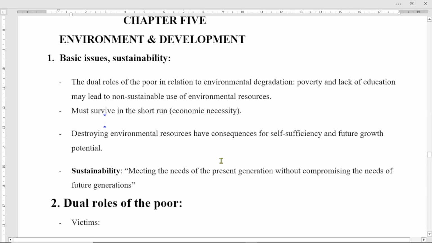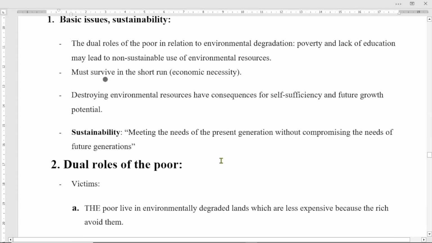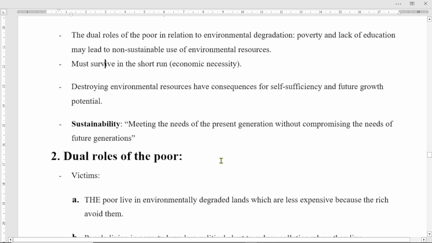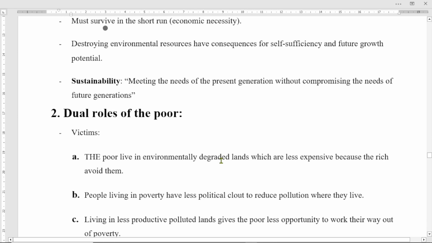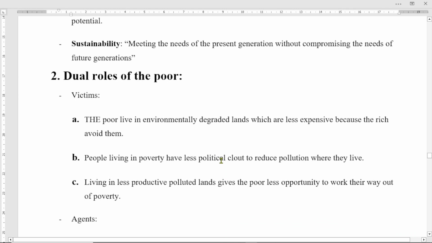So the dual role of the poor in relation to environmental degradation, right? Poverty and lack of education maybe just lead to what? Unsustainable use of environmental resources, right? Survival in the short run, economic necessity, right? So destroying environmental resources undermines self-sufficiency and future growth potential, right? So what does sustainability mean? Meeting the needs of the present generation without compromising the needs of the future generation, right?